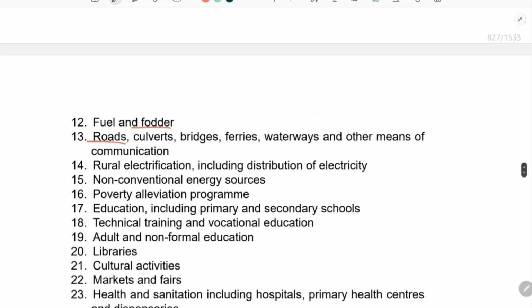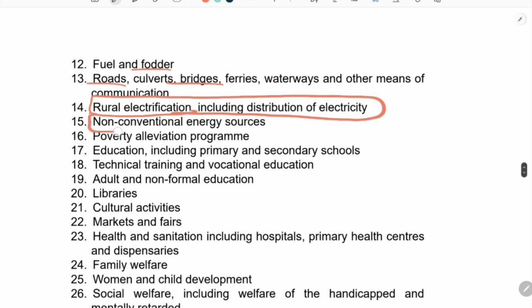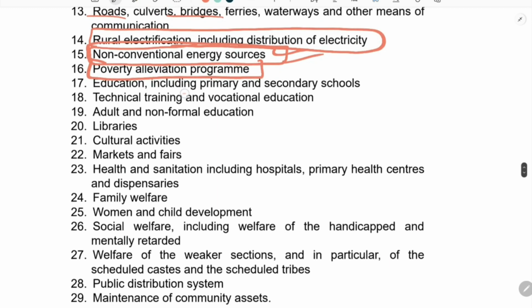Fuel, fodder, roads, bridges, rural electrification. This you can remember. Non-conventional sources of energy, this you can also remember. These look like some different functions, which you might think are not under the Panchayati Raj, but they are there: poverty alleviation, technical training and vocational education. All other functions seem to enter the Panchayati Raj.